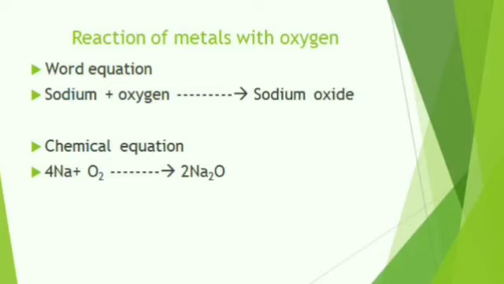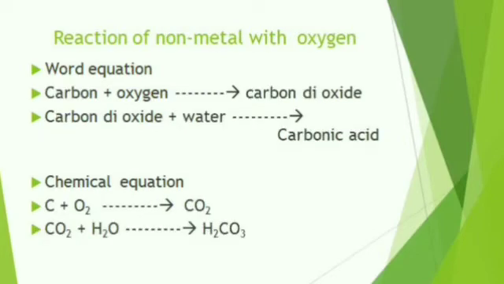What do you mean by acidic oxide? When this oxide dissolves in water, we obtain acids. So this non-metal oxide is considered an acidic oxide. For example, carbon reacts with oxygen to form carbon dioxide.